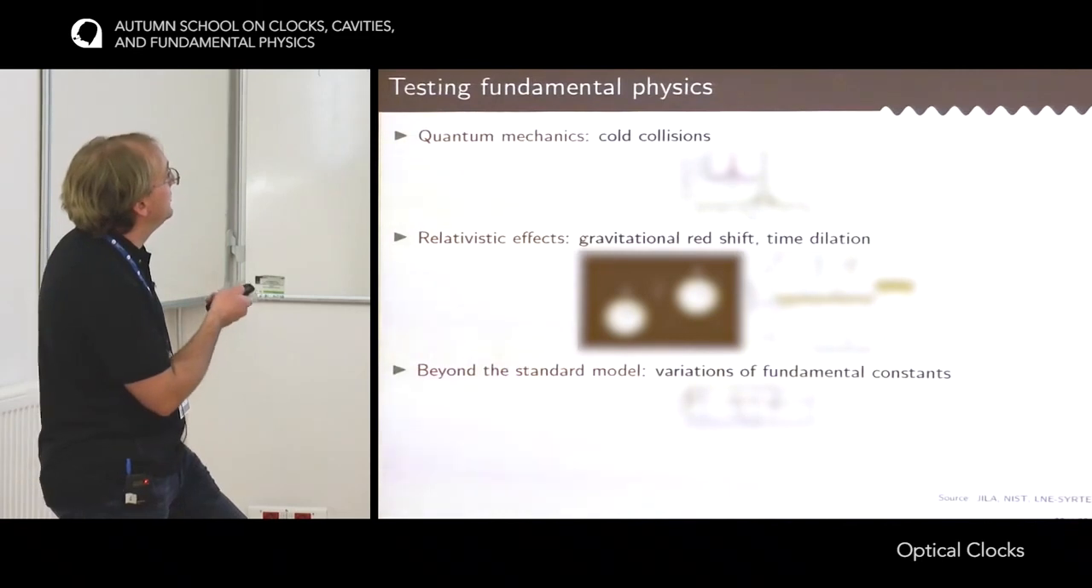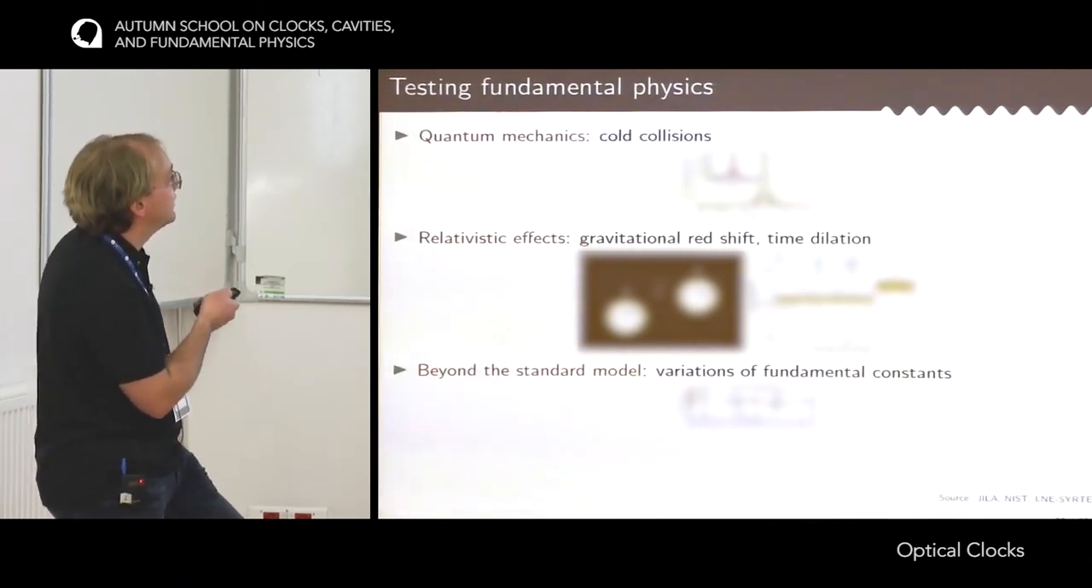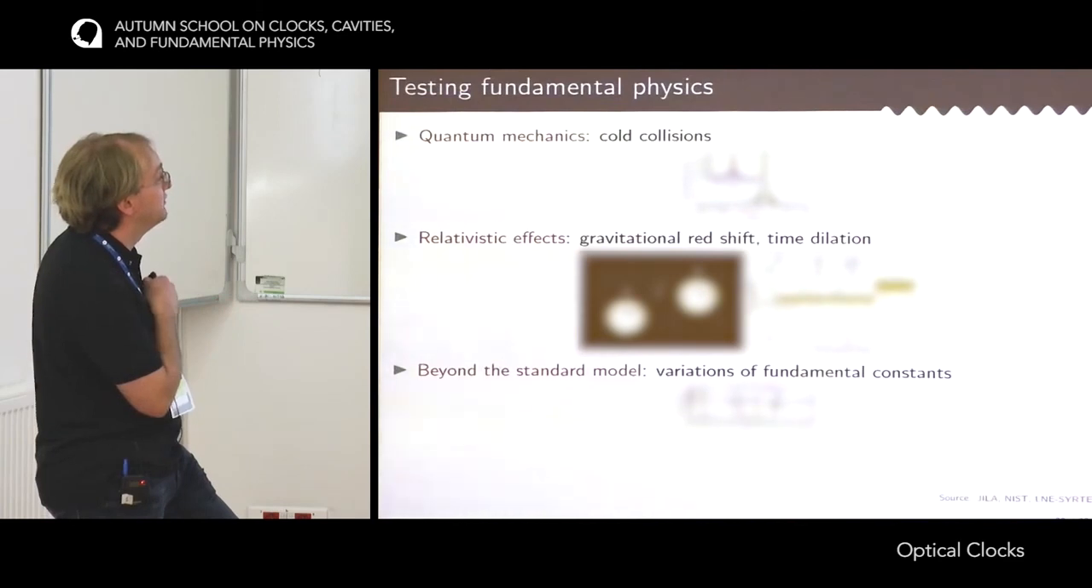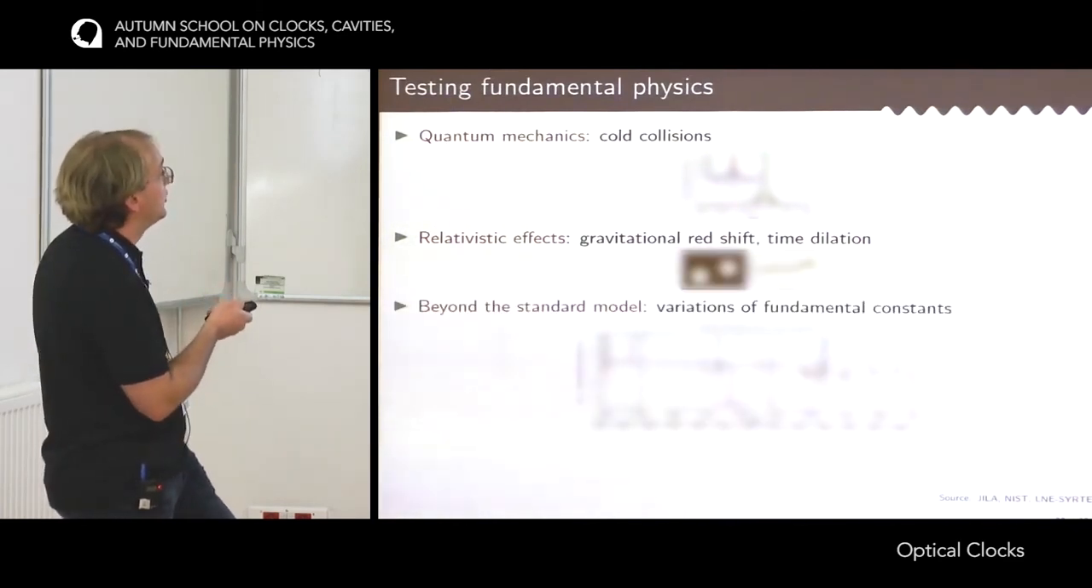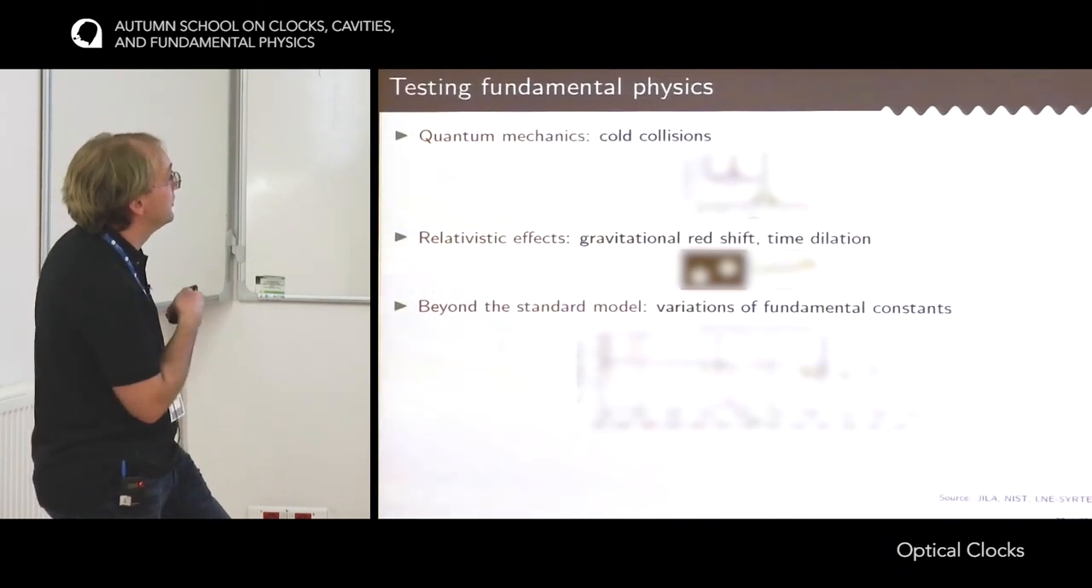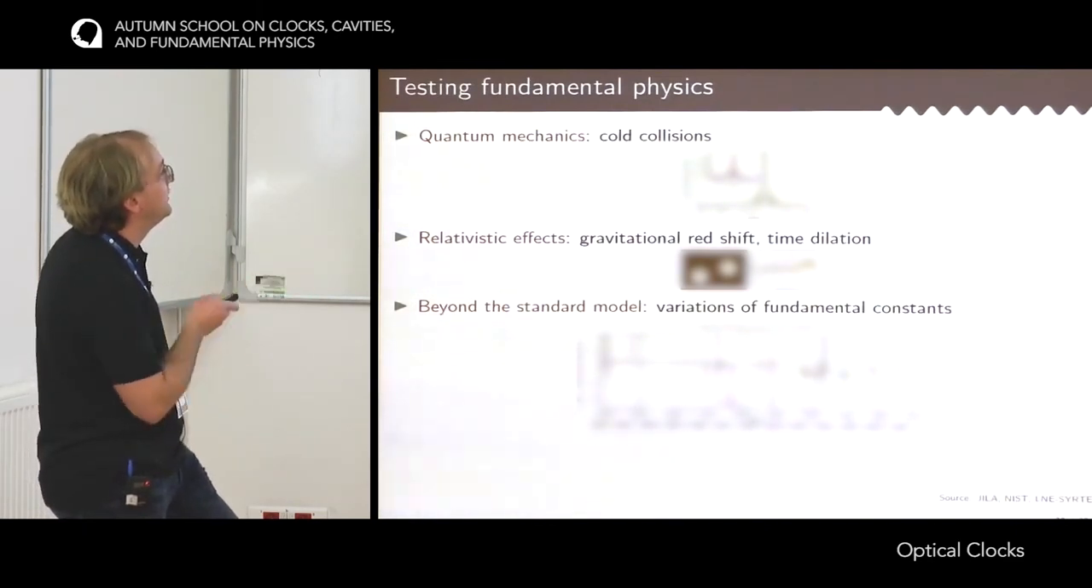It's also possible to detect gravitational effects and relativistic effects. For instance, here was an aluminum clock at NIST. They have a pair of clocks. They lifted one of them and they could observe the gravitational redshift between the clocks. And it's also possible to measure the drift of fundamental constants and put bounds on theories beyond the standard model. So you have seen these applications.